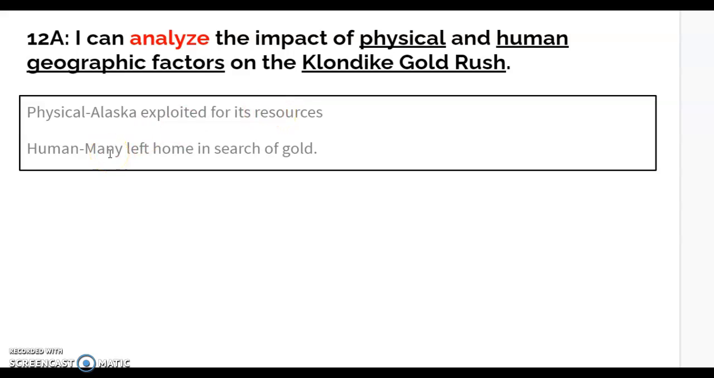The human geographic factors are that many people left their homes, boarded up their homes, and left in search of gold. So they left behind where they were. The human factors were that people had to trek all the way across from the east to west up to Alaska to find this gold. So once again, demographic patterns are changing because people are moving from the east all the way up to Alaska.